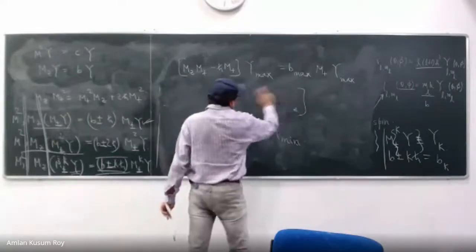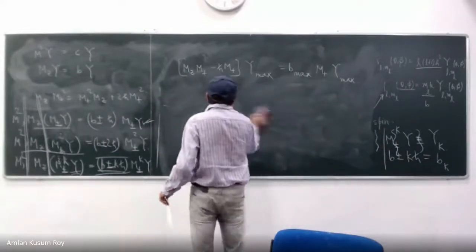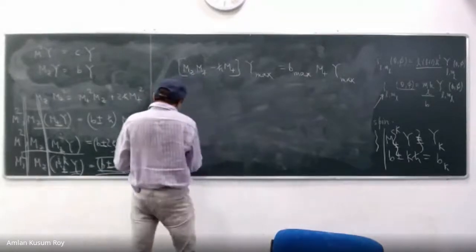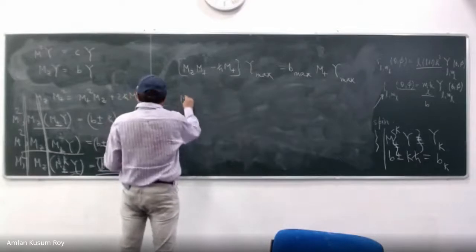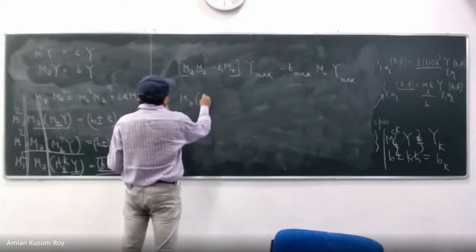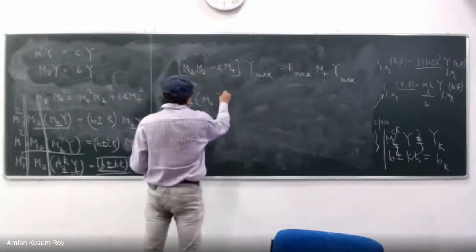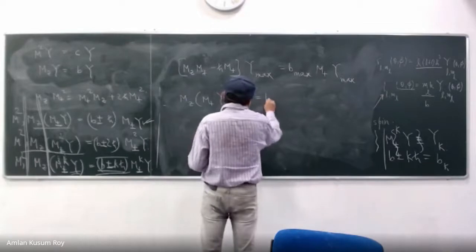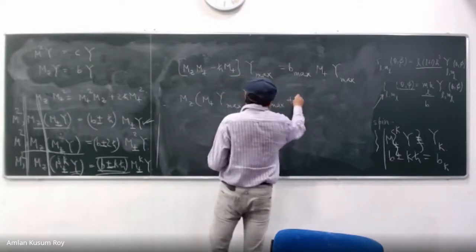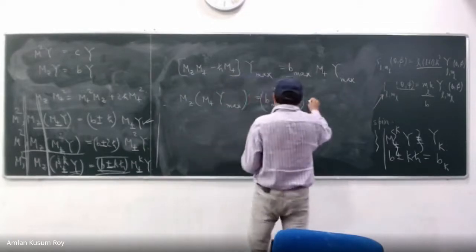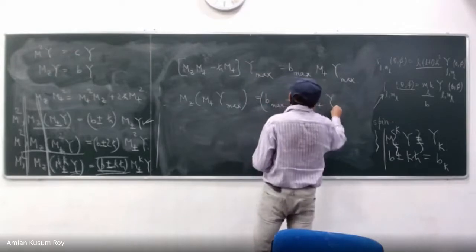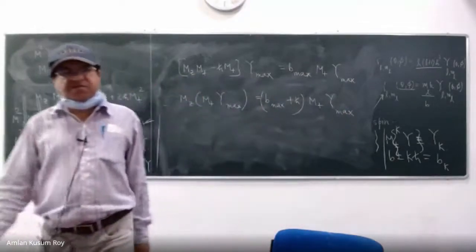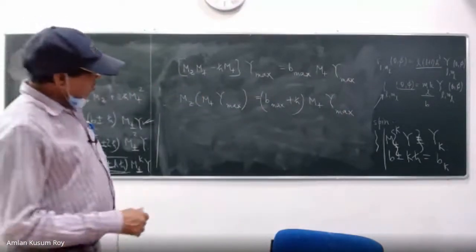So just rearrange this equation. You can do that to write eventually: MZ M plus Y max is equal to B max plus h cross M plus Y max. I can write an equivalent expression for Y min.